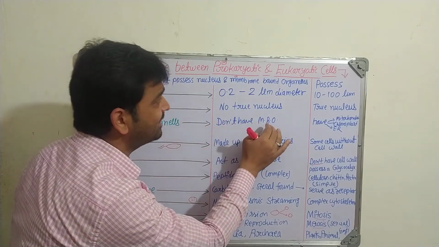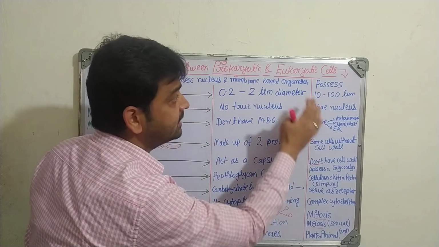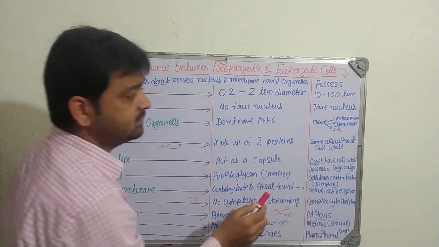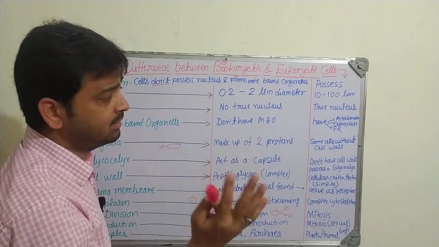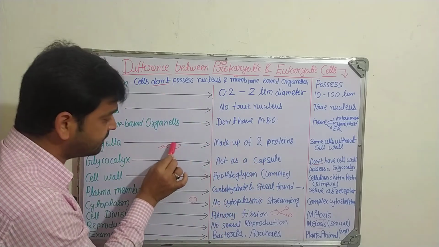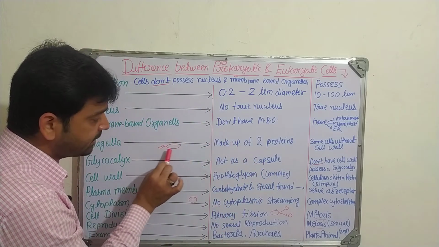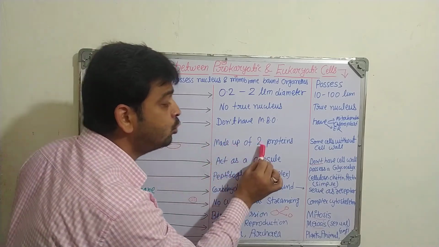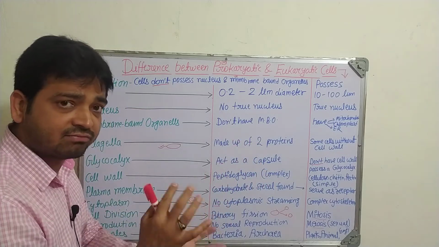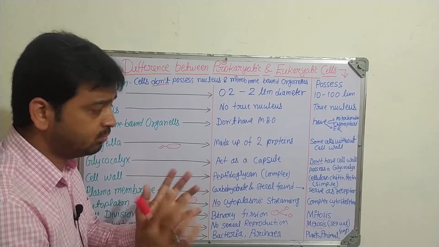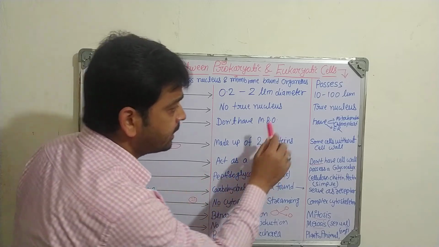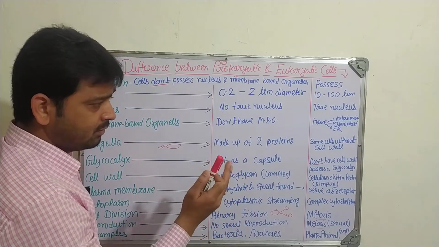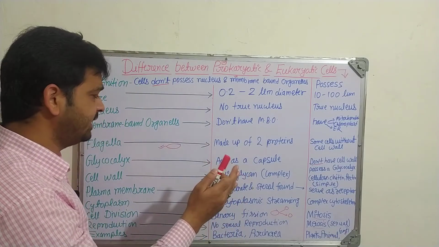Prokaryotic cells don't have membrane-bound organelles, but they will be there in the eukaryotic, for example mitochondria, endoplasmic reticulum, and all those things we have seen already in the plant and animal cell. Coming to the flagella. Flagella is like a tail on a particular cell, or bacterial cell. In prokaryotic, it is made up of proteins, and there are different types of flagella. Coming to eukaryotic side, some cells have flagella but without a cell wall.